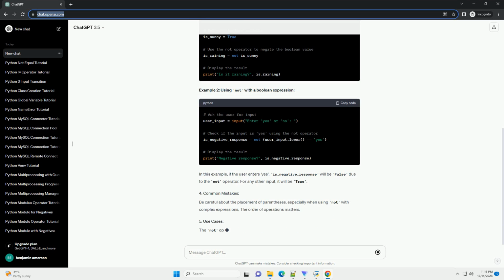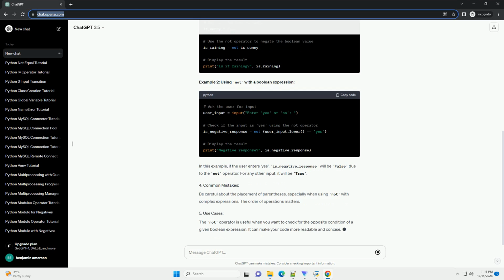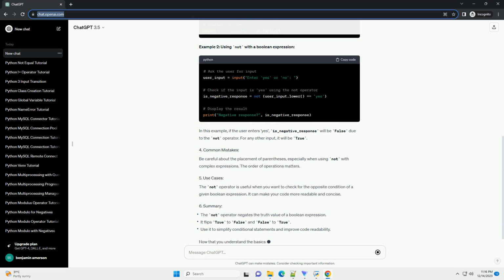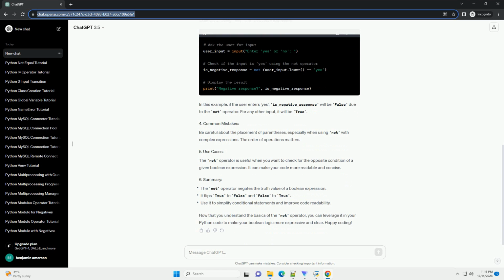The basic syntax of the not operator is straightforward. It is written as follows. The not operator negates the truth value of the boolean expression. If the expression is true, not will make it false, and if the expression is false, not will make it true. Example 1, using not with a boolean variable.